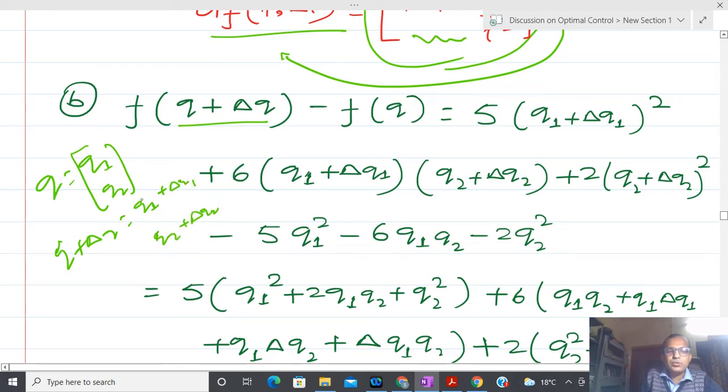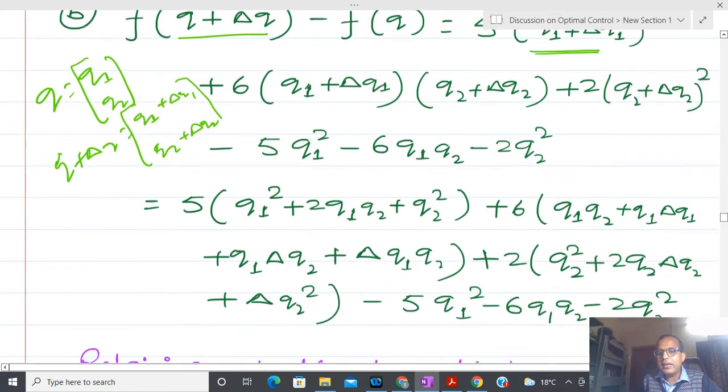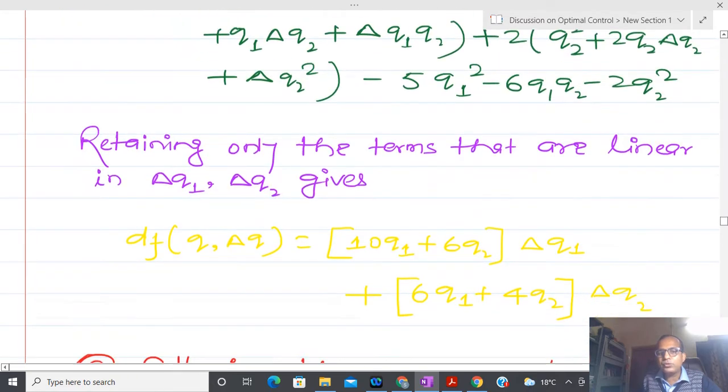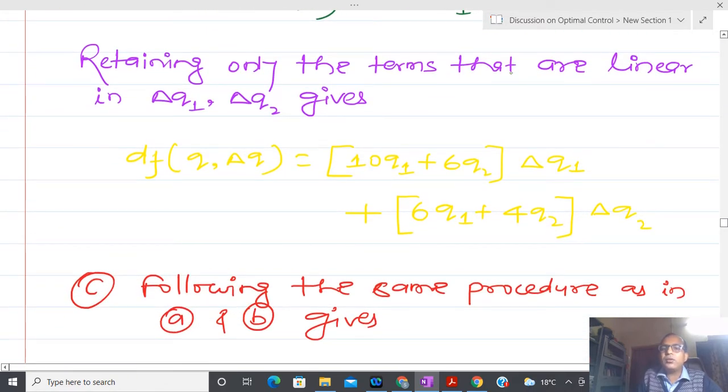That is just notation. Everywhere in this function, in place of q1 I have to replace this, and after that you can expand it. Now you have to retain only that term which is linear with respect to q1 and q2.